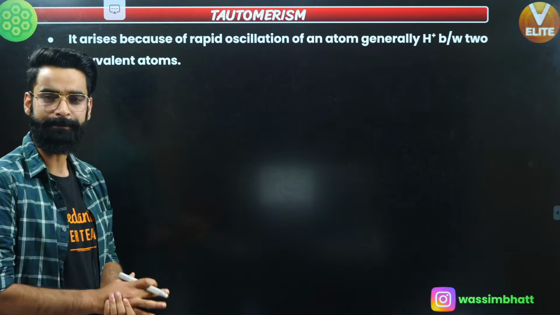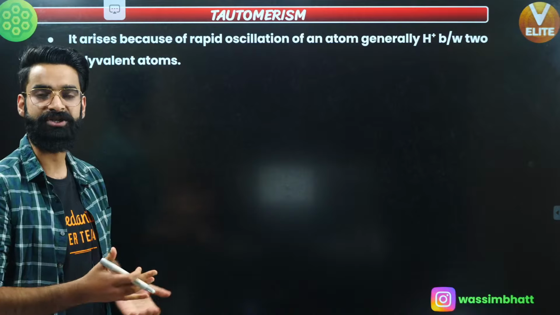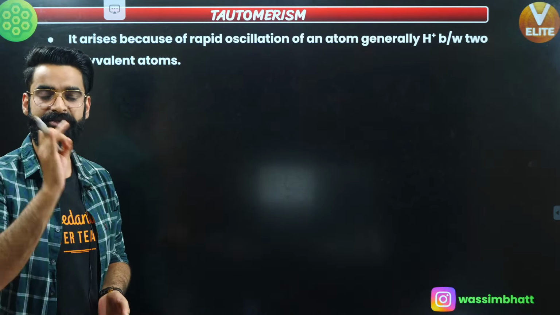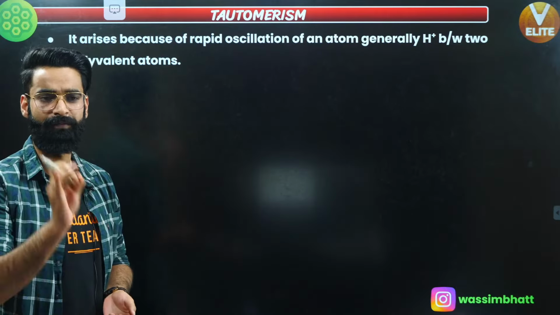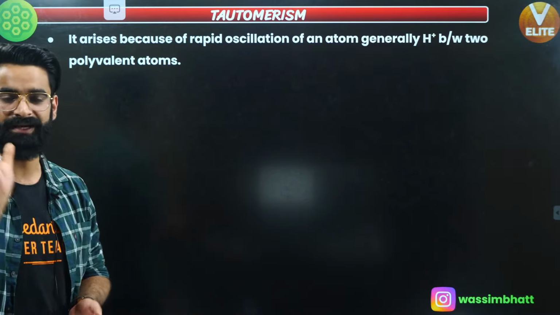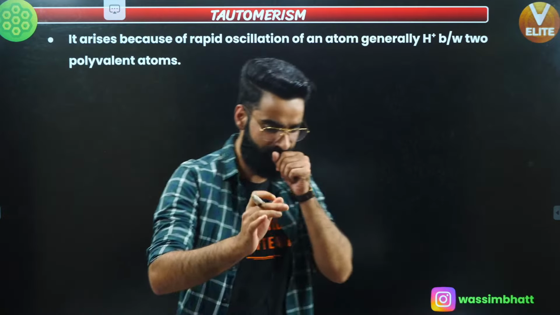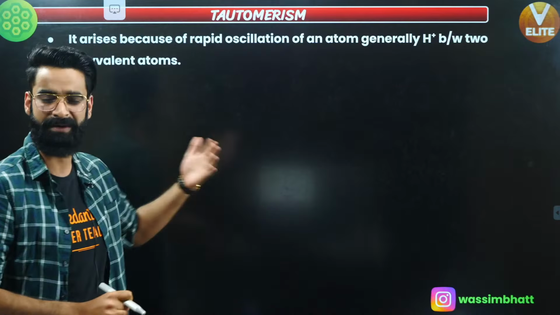First of all, tautomerism arises because of the oscillation of the atom, which is generally H positive, between the two polyvalent atoms in a compound. First I'm just letting you know the definition, then I'll make you understand and tell you its mechanism as well.